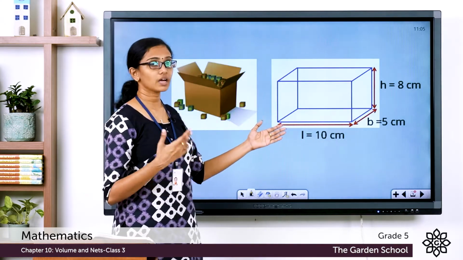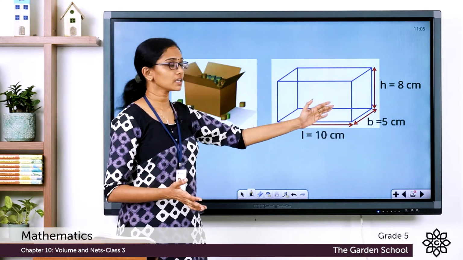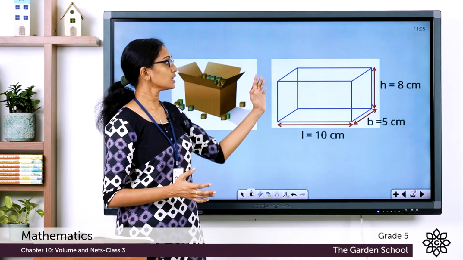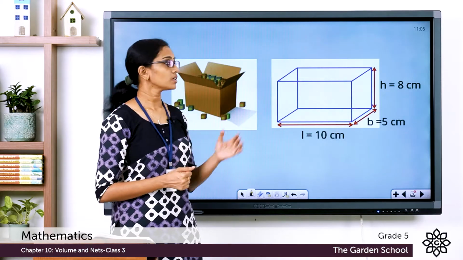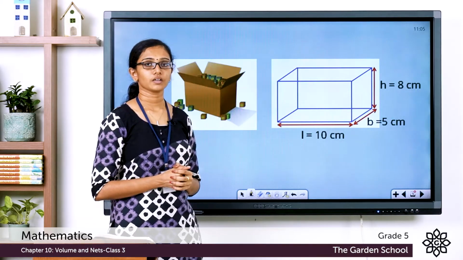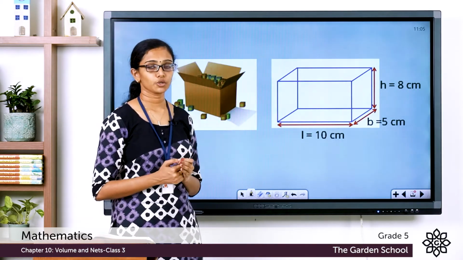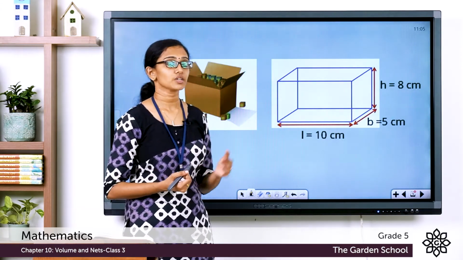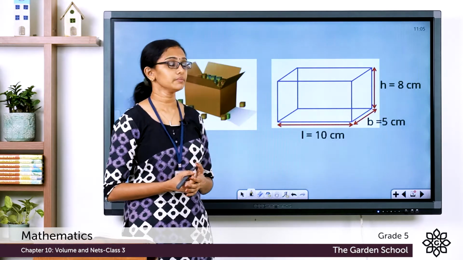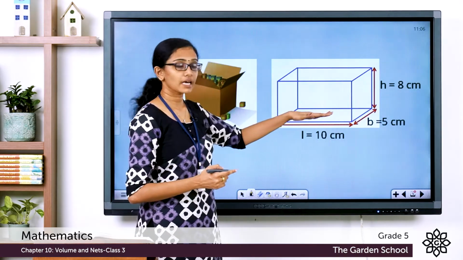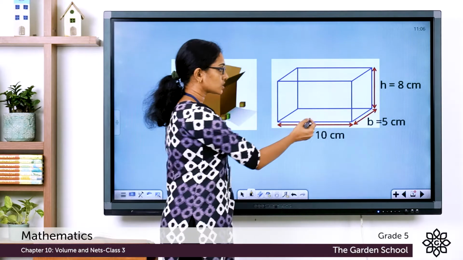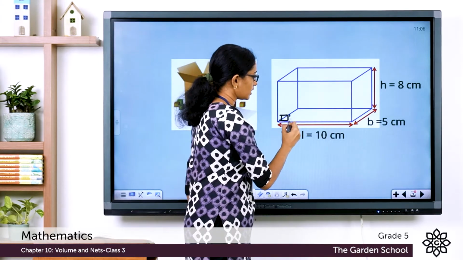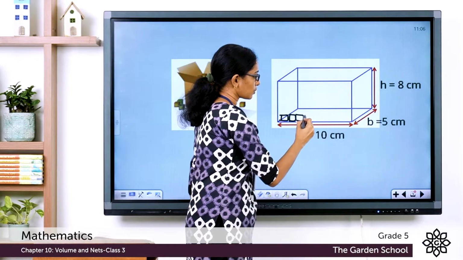I can stack or arrange unit cubes inside this and count the number of unit cubes to find the volume of this cuboid. And remember, each unit cube has a volume of 1 cubic unit. So how can I arrange unit cubes inside this to find the volume? I am going to put the first layer of unit cubes at the base. So this is the base of this solid. Now I am going to put one cube here, another one here and another one here.